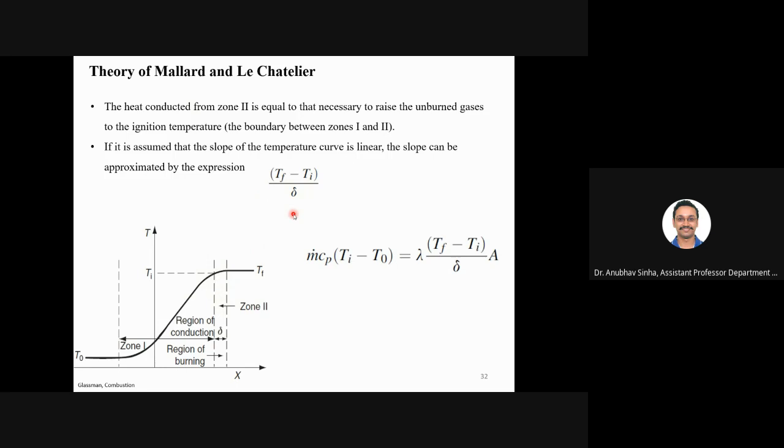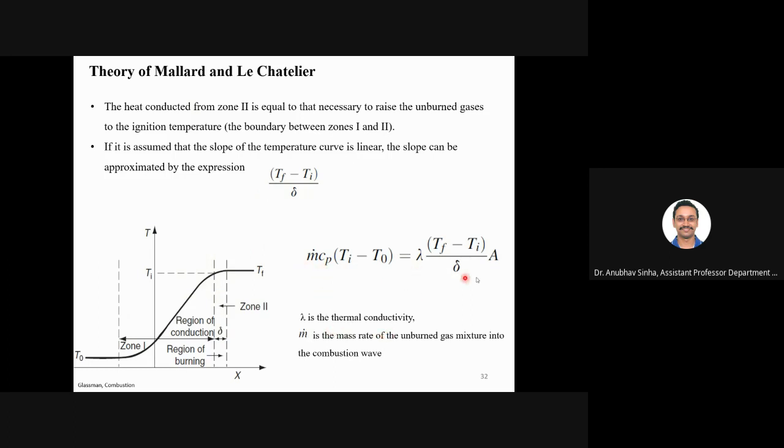Now let us do heat balance. Heat supplied to the fresh gases to raise them to Ti is m dot Cp delta T. Heat lost from this is given by this. If you equate both of them, lambda is thermal conductivity and m dot is mass flow rate.